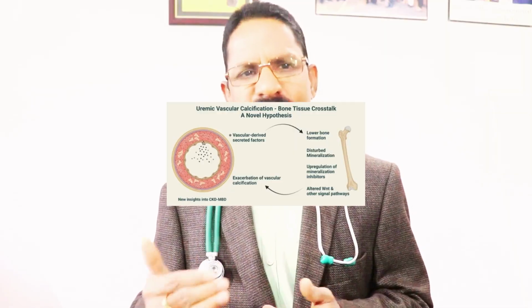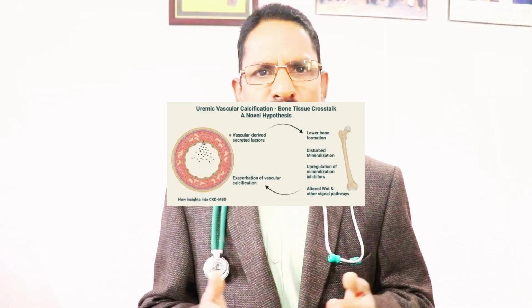Step number 3, phenotypic switch of vascular smooth muscle cells. This is the most important molecular step. Normally, vascular smooth muscle cells maintain vascular tone and elasticity. Under stress conditions, vascular smooth muscle cells lose their contractile phenotype. They transform into bone forming cells, like osteoblast-like cells. This process is called osteogenic differentiation of vascular smooth muscle cells.